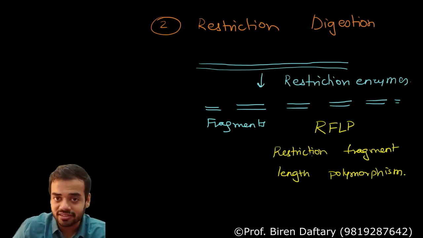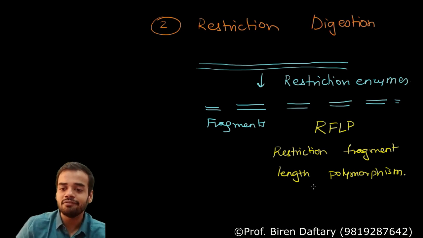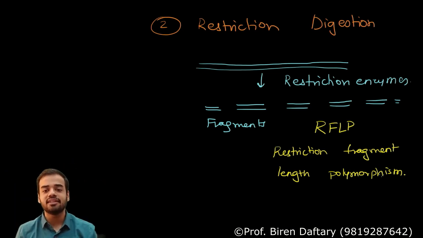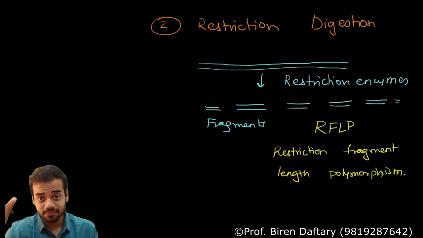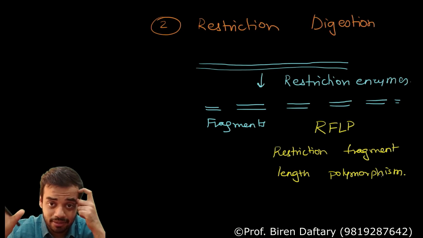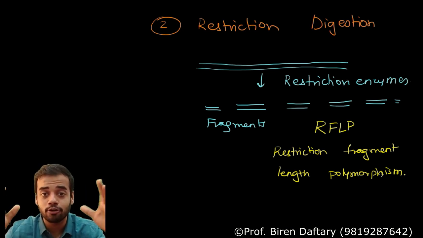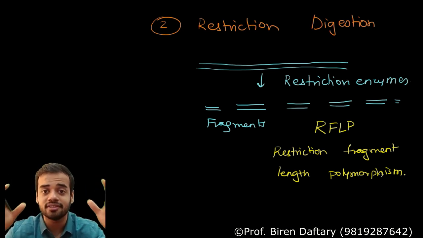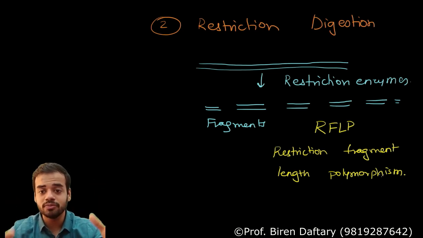Fragments produced due to restriction enzymes having different lengths. Is this clear? So two full forms, two short forms we have learned, VNTR, RFLP. Please understand them and write them. Don't learn by heart. You cannot learn 12th standard biology by heart. Please remember, it is too vast. So try to understand, and I hope this is clear.